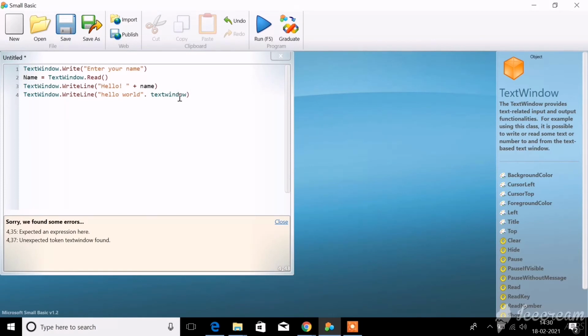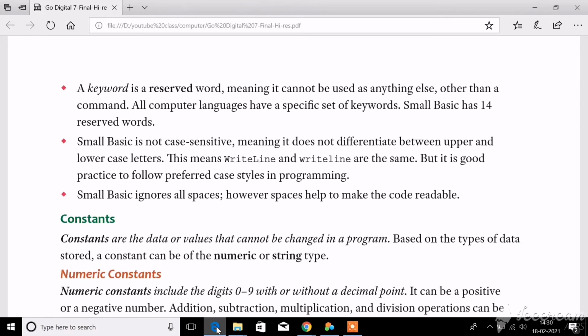Understand? There are many other keywords, not only this TextWindow. You have 14 different keywords in your Small Basic program. You can underline even this. Turn to page number 68, and here you have these 14 reserved words. Just underline these 14 reserved words. It means 14 keywords you have in your Small Basic.